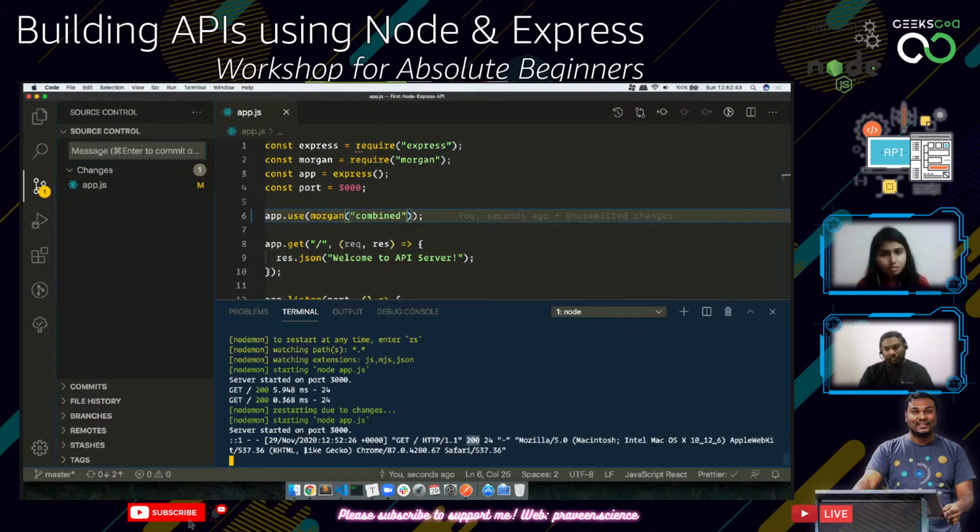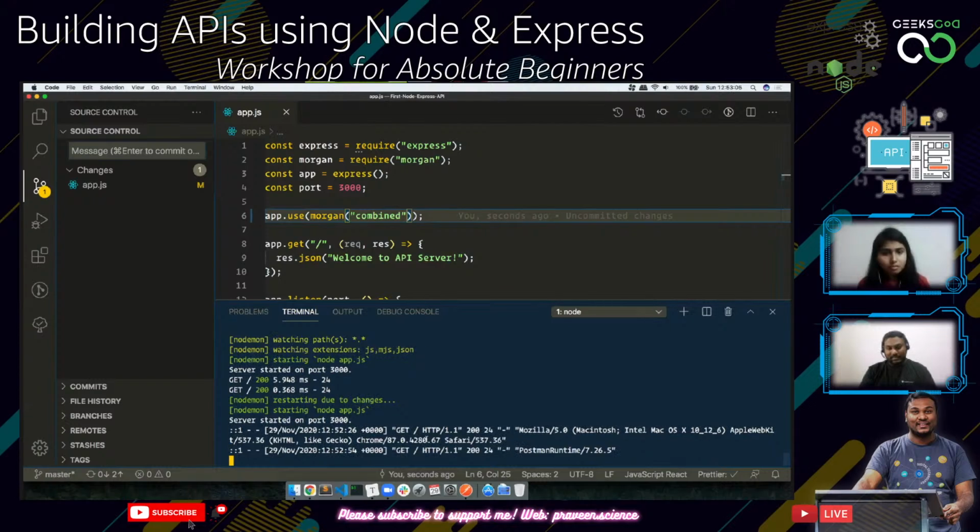This is the user agent that was accessing this one. So if I try to use Postman to send the request, I get almost the same thing. The only difference is the user agent is totally different, which is Postman runtime /726.5. So with this being said, I can do one thing. Based on the request agent, I can change the request to give a different response for the browser and a different response for the Postman people.